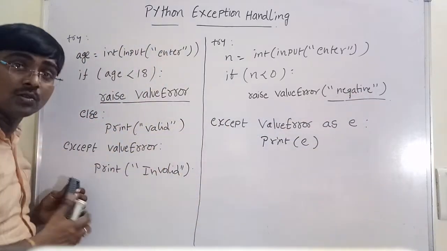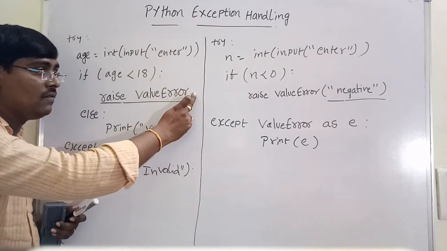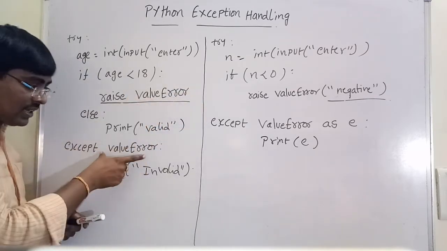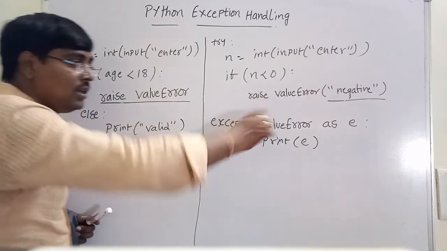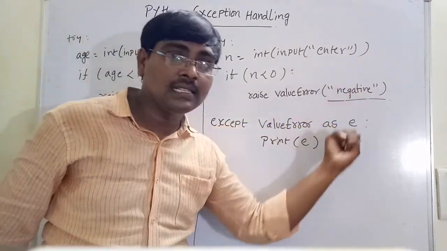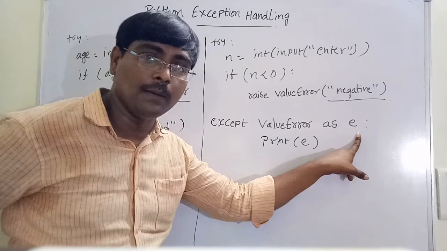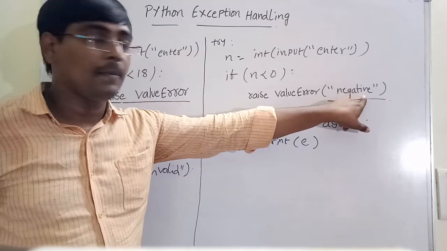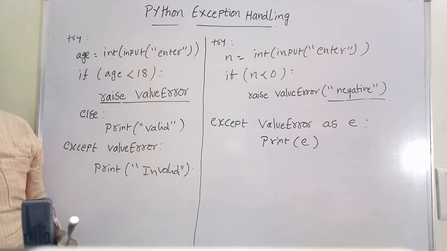Observe the difference between these two. In this case, I am not passing any value. If you are not passing any value, no problem. It moves to this except class, and whatever statement we write inside it is printed. In this case, I am passing a value, so I can access the value by using the variable E with the keyword as. By printing E, this value is printed. This is the concept of raising an exception.